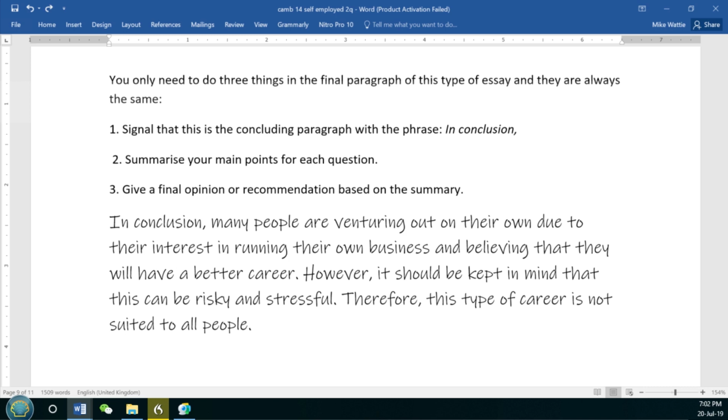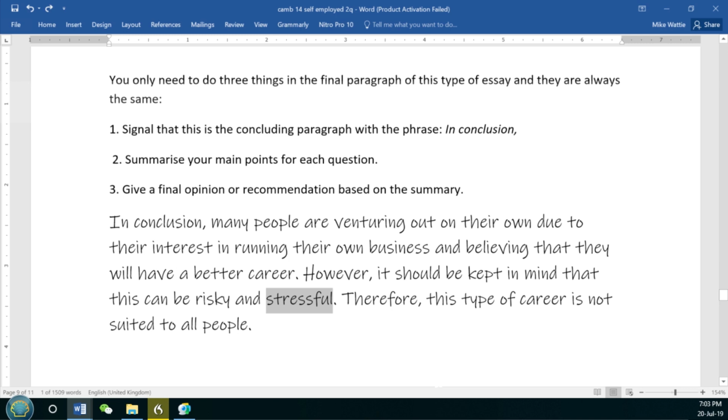So, however, this sort of emphasizes the shift. The previous sentence all sounds positive: the interest, the having a better career, and now we're sort of moving on to the disadvantages in essence of this situation. However, it should be kept in mind that this can be risky and stressful.